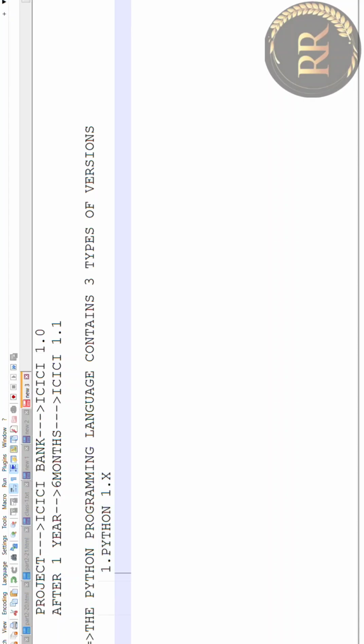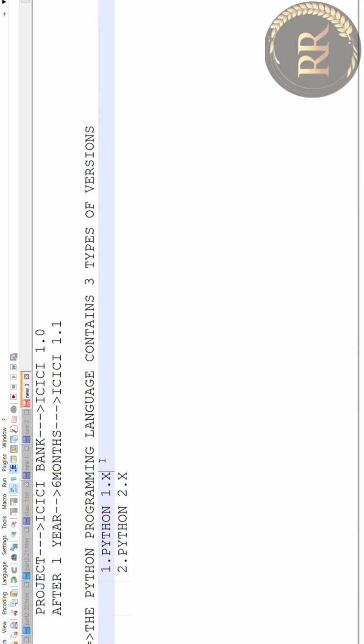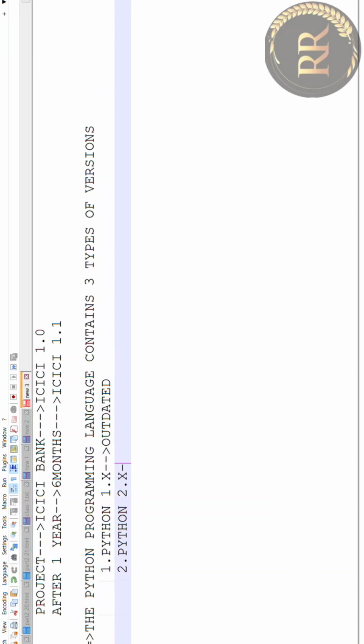And then the second one is Python 2.x. Here 2 is the major version and x is the minor version. When the major version changes, a lot of changes happen behind the scenes. When the minor version changes, small changes are made inside the software. So it is also outdated. Python 1.x is outdated and Python 2.x is also outdated.